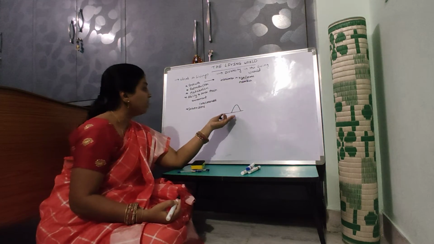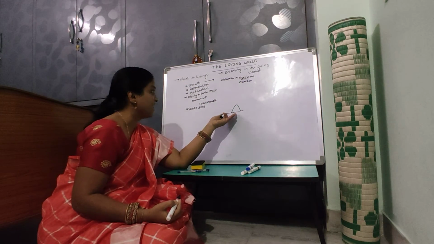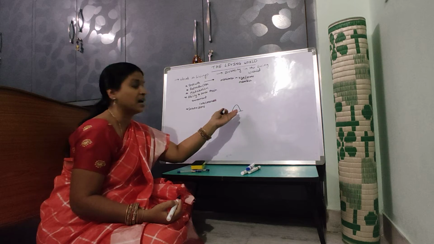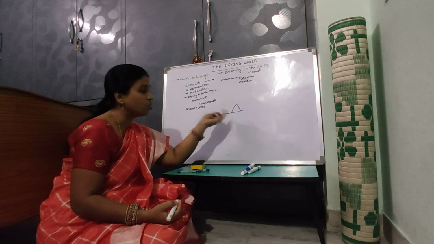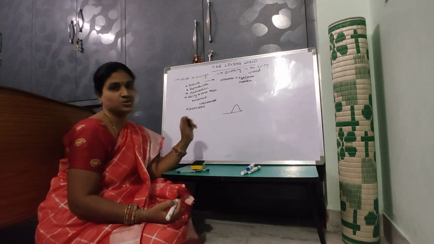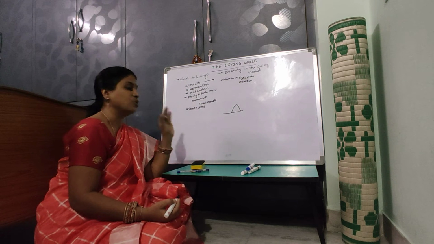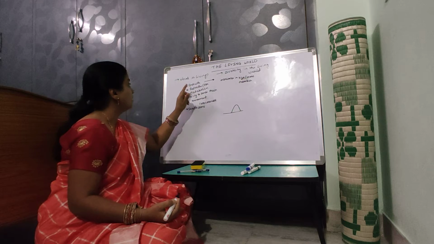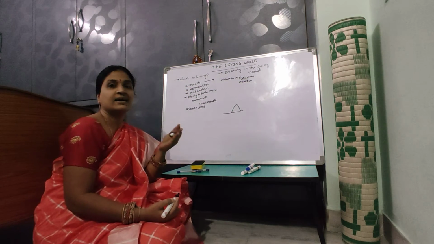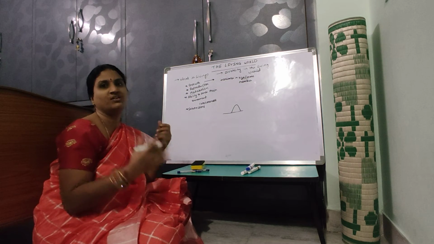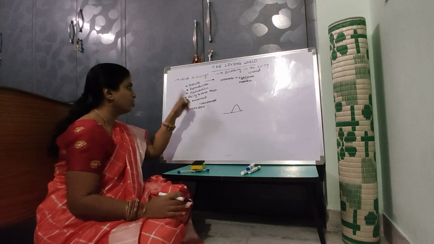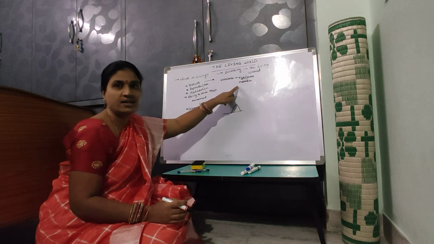So here also there is increase in size, increase in mass, and the number of sand particles also increases. Here the growth is occurring, but the sand is not a living object. So it is non-living. Hence we can say that growth cannot be taken as a defining property of living organisms. Growth means increase in size, mass, or number.